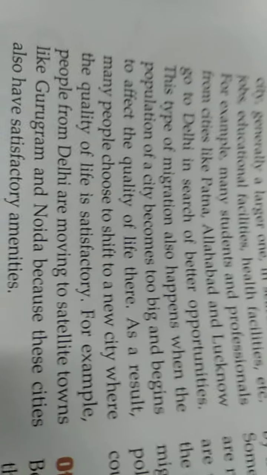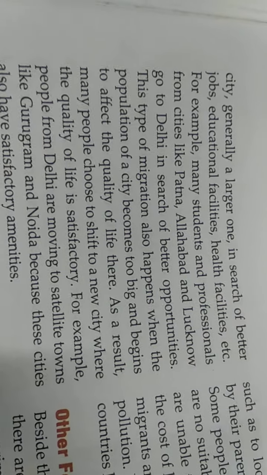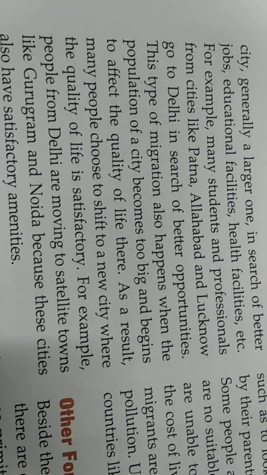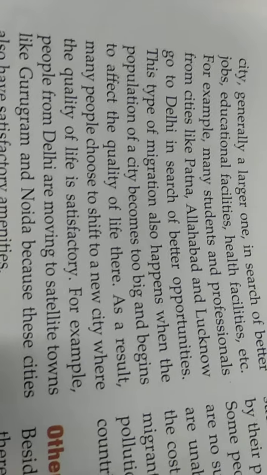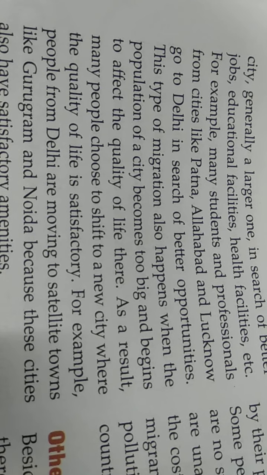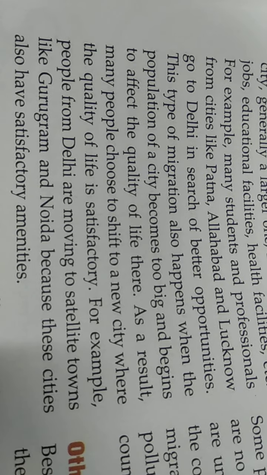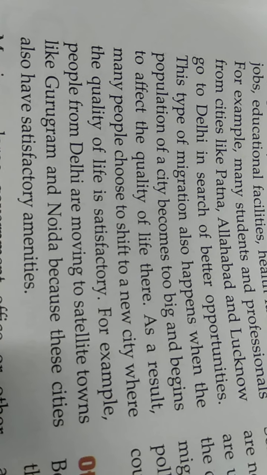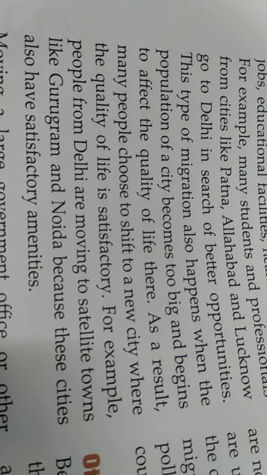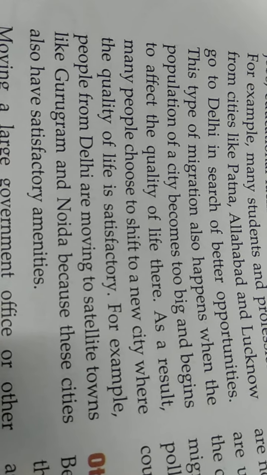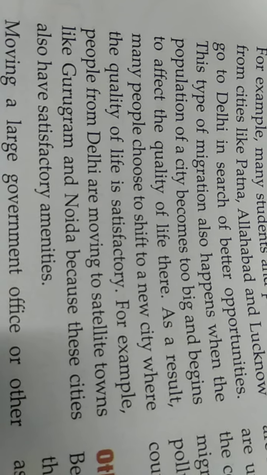Urban to urban migration, that is migration from one city to another city in search of jobs, opportunities, education facilities, health facilities. For instance, many professionals from cities like Patna, Allahabad, Lucknow go from there to Delhi or Mumbai in search of better opportunities. This type of migration also happens when the population of a city becomes too big and starts affecting the quality of life. Then also people move out.